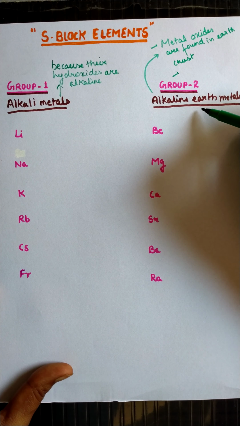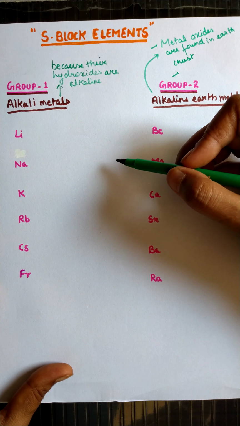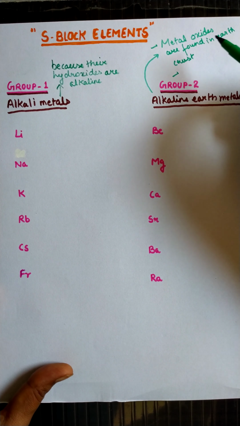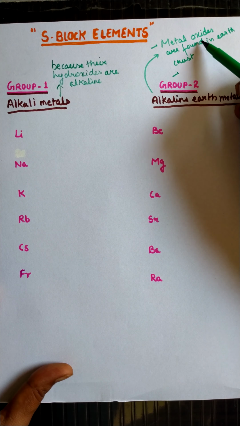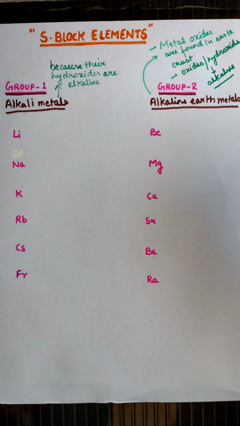They are not generally found in free state, because these group elements are very reactive, so they are found in combined state. They are found as metal oxides in earth crust, and both their metal oxides and hydroxides are alkaline in nature. So that is the reason they are called alkaline earth metals.